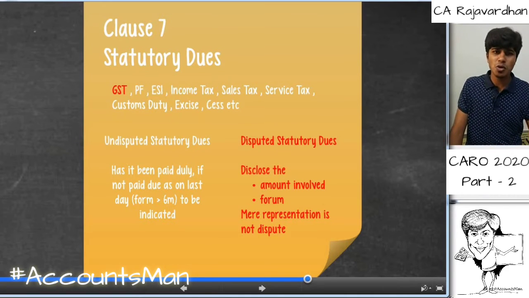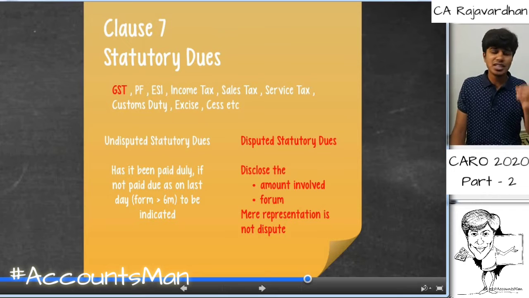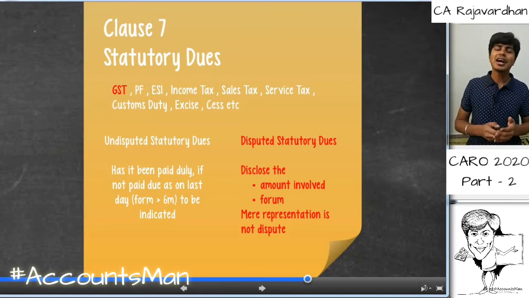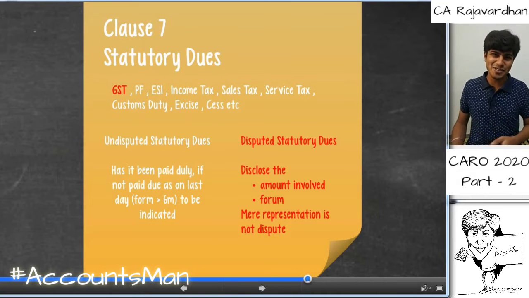CARO 2016 actually spoke about undisputed statutory dues. If there is any due that you're supposed to pay, maybe for PF or ESI or tax, indirect tax or direct tax, anything, if it is not disputed by you, it should be paid by you. At the end of the year, that is on the balance sheet date, if there is anything due for a period greater than 6 months, meaning that money was due for more than 6 months and it is not paid, we were supposed to report on the same. This is there under CARO 2016. Undisputed statutory dues outstanding for more than 6 months as on the balance sheet date have to be reported by the auditor in CARO. Whereas CARO 2020 increases the bandwidth of this particular clause, increasing the auditor's responsibility, adding on a new point called disputed statutory dues.